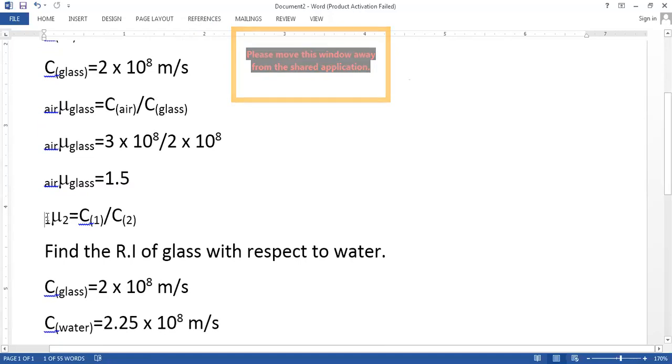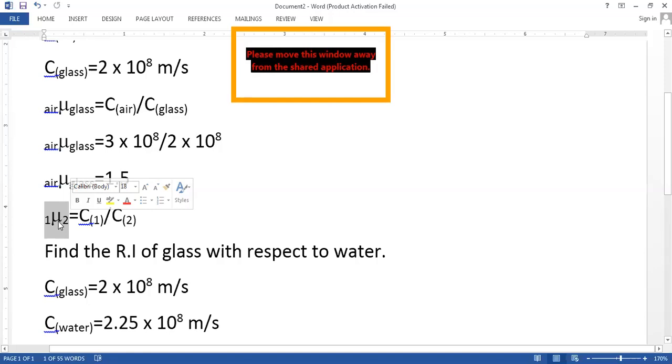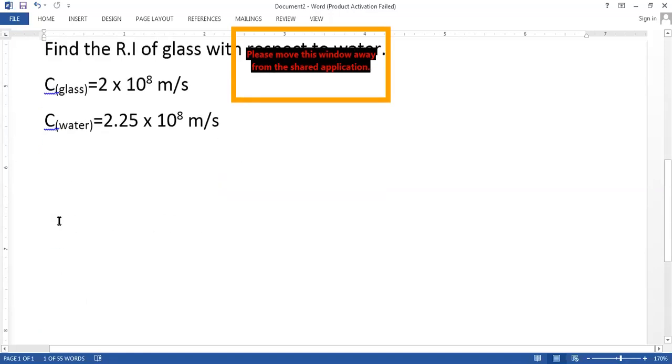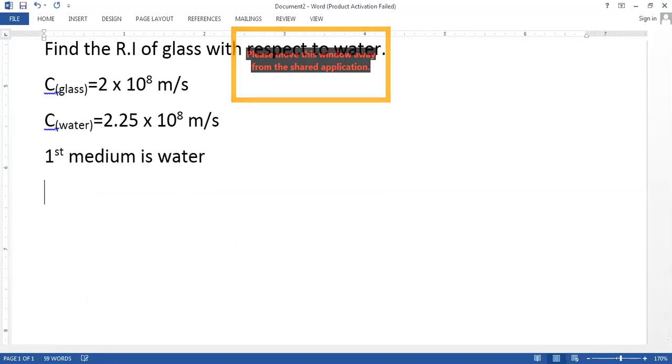Now this is a very important point, beta. How do we write it? We write the refractive index sign, before that we write 1 and then we write 2. But how do we read it? We read it as the refractive index of the second medium with respect to the first. So here my first medium is water. And which is the second medium?